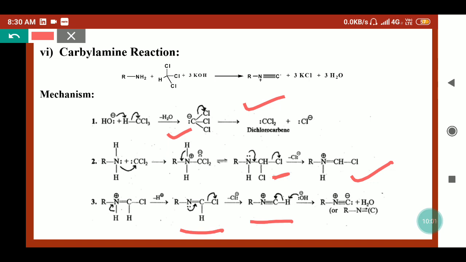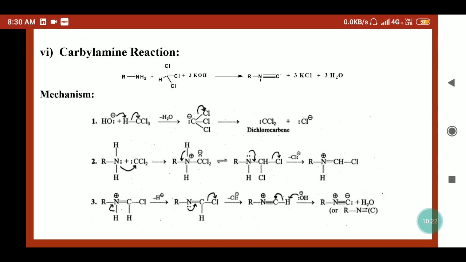In the presence of a basic media, this proton will be released and we will get the isocyanides. It is an important reaction to test the primary amines. It can be aliphatic or it can be aromatic. Isocyanide has a distinctive smell and it can be tested in laboratories also.